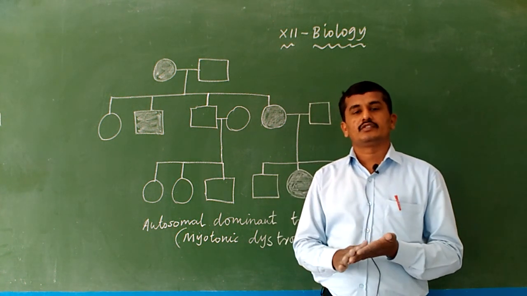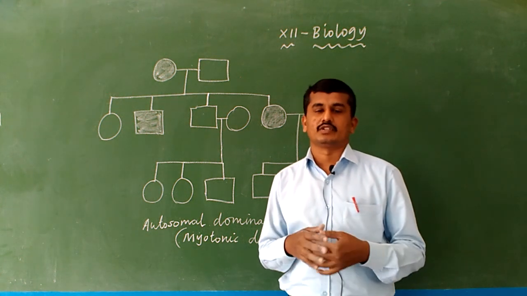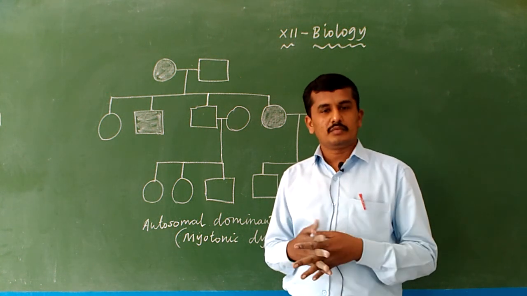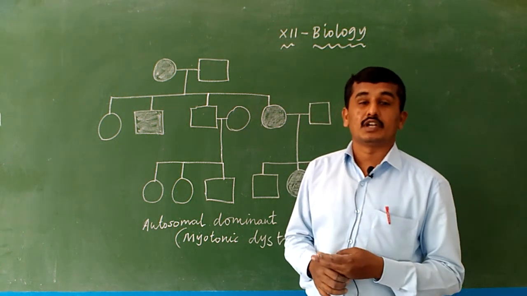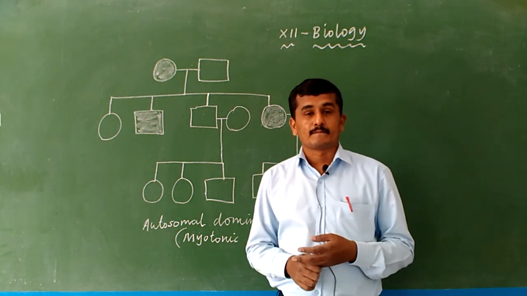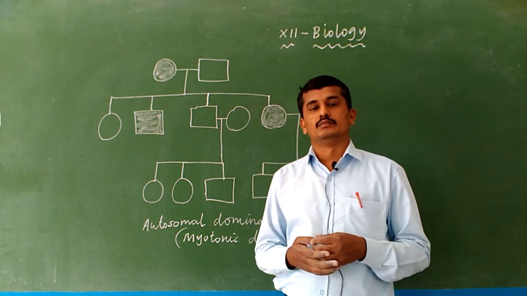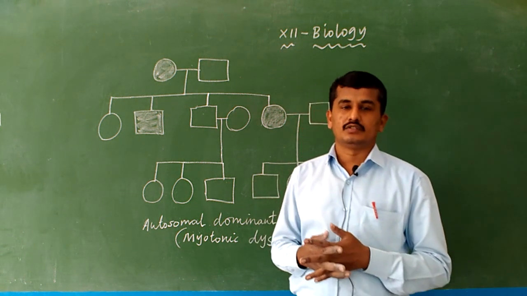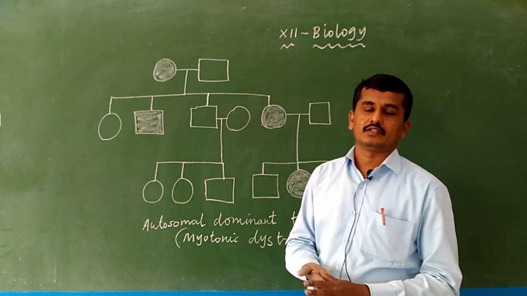So various Mendelian disorders are available in the society. And chromosomal disorders like Down syndrome, Klinefelter syndrome and Turner syndrome are also available in the society.